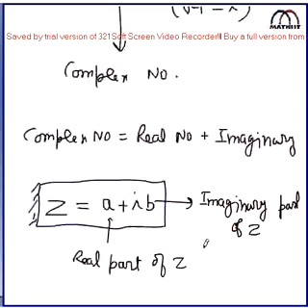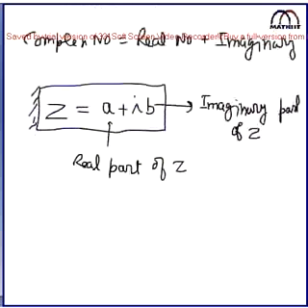Understand my point? a is also pure real number and b is also pure real number. That should be very, very clear to all of you.